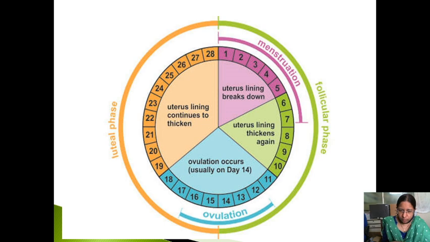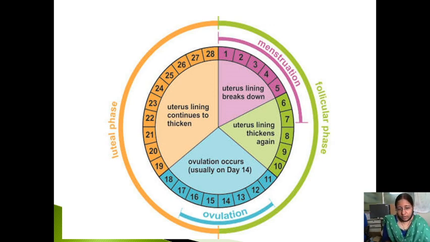Now after ovulation occurs, there is more of the estrogen and progesterone. The progesterone will take the uterus to the secretory phase. Why? Because it has to receive the secondary oocyte which has been released and is coming from the fallopian tube. So here the uterus will be in the secretory phase.